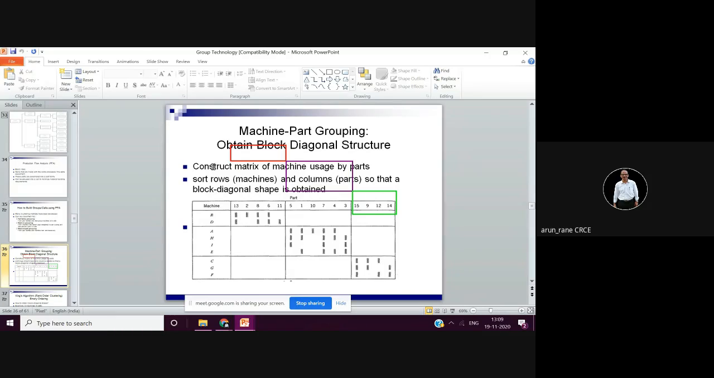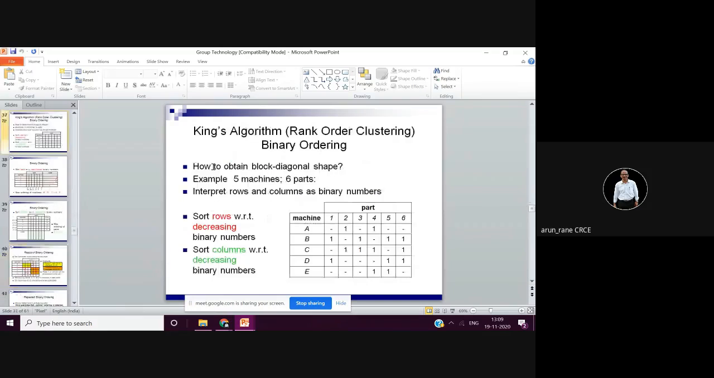Any layout software has this algorithm, out of which King's algorithm is very common. Any software will run on some mathematical models or mathematical formulas. So the plant layout software is based on King's algorithm, that is rank order clustering, which gives you the best layout.